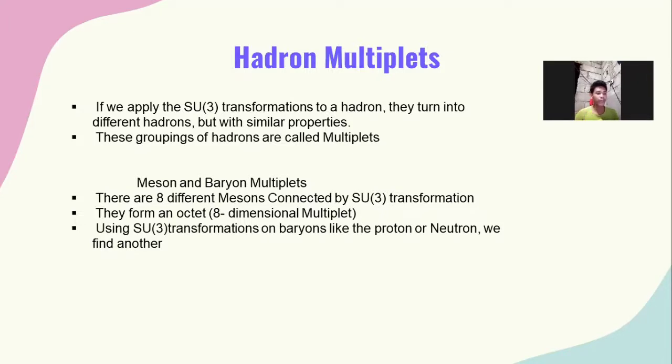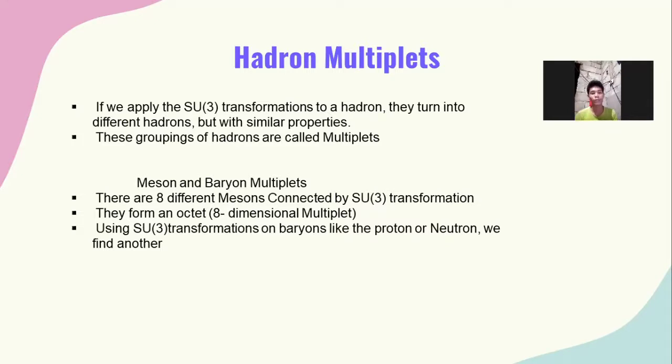They can form an octet, which is an 8-dimensional multiplet. Using the symmetry group, we get an 8-dimensional multiplet of the baryons like protons and neutrons.